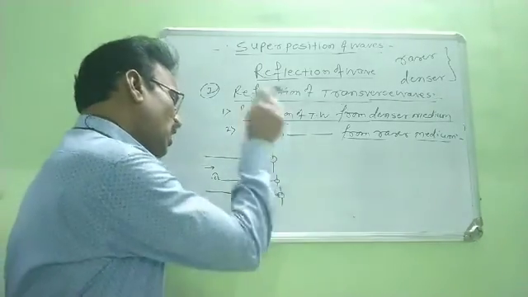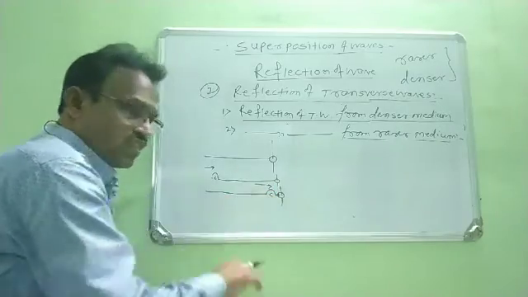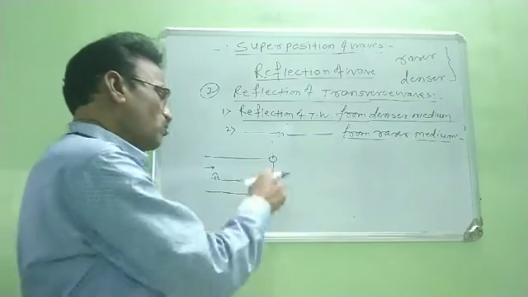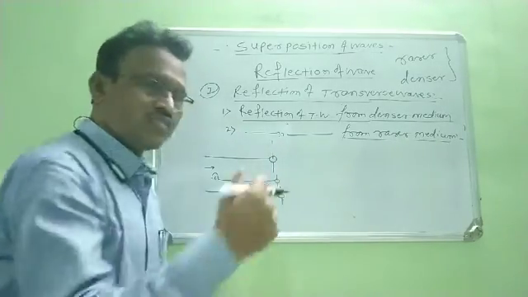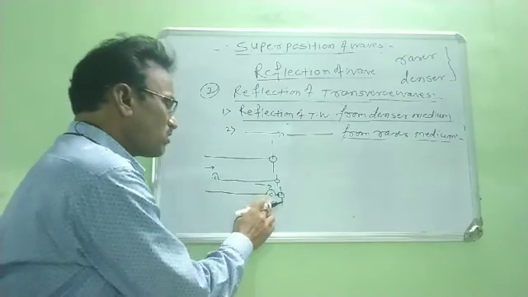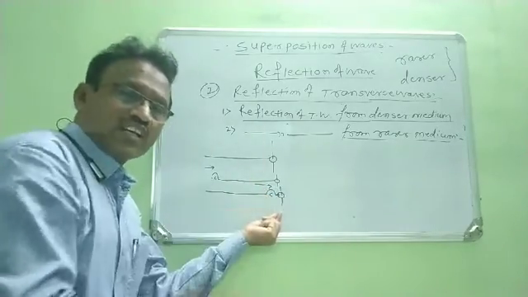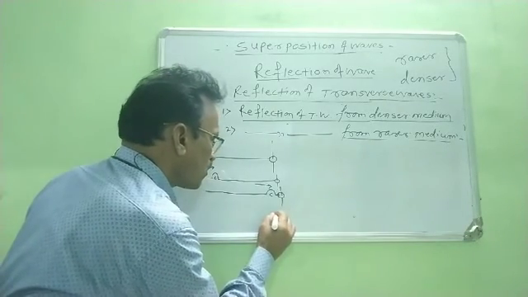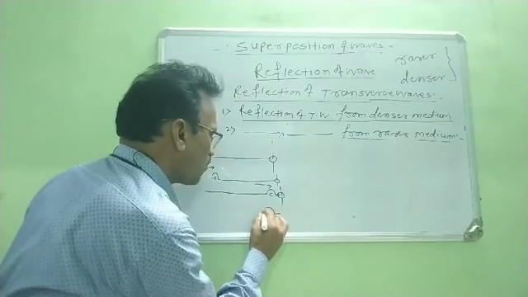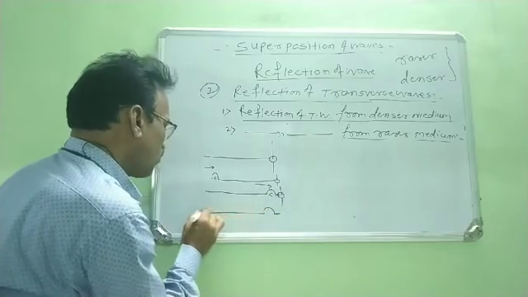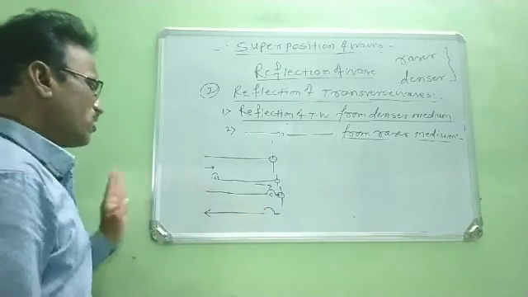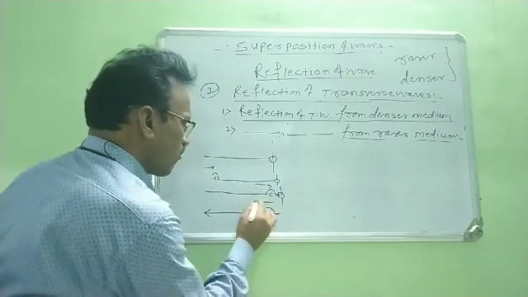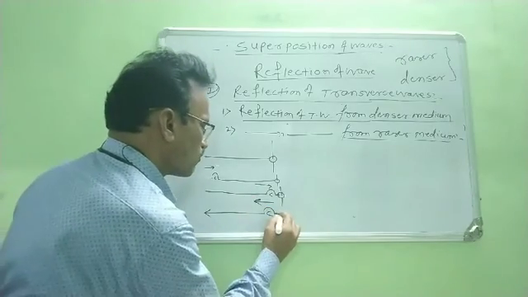Therefore no reaction is produced on the crest by the ring. Therefore the crest is reflected as a crest, and it returns back in the same medium.